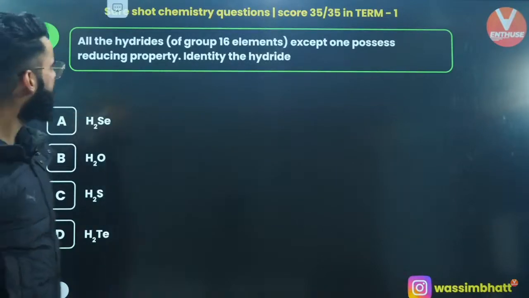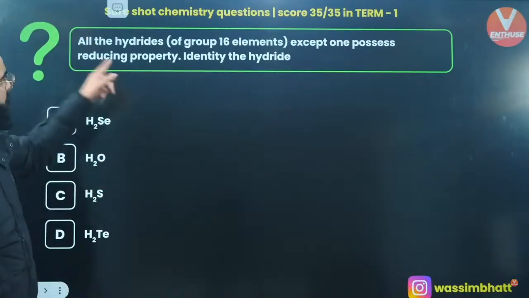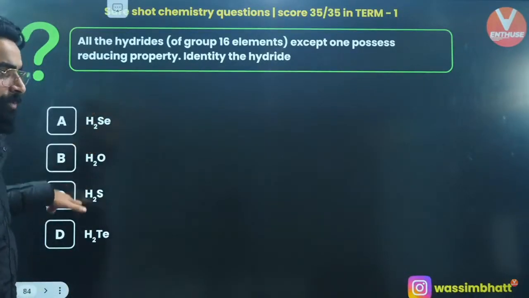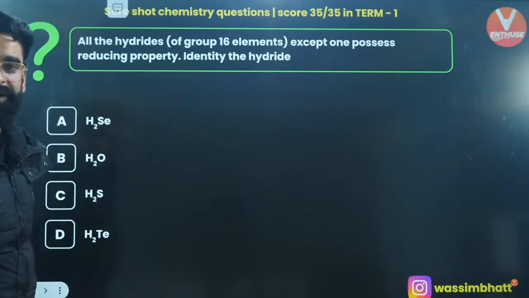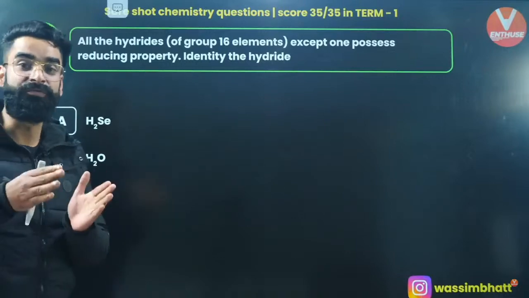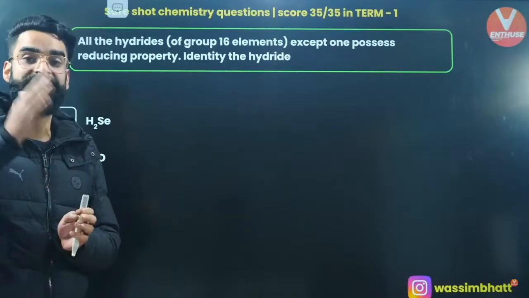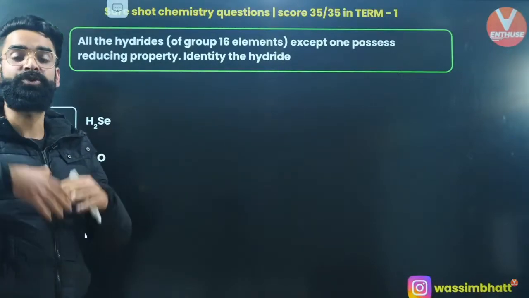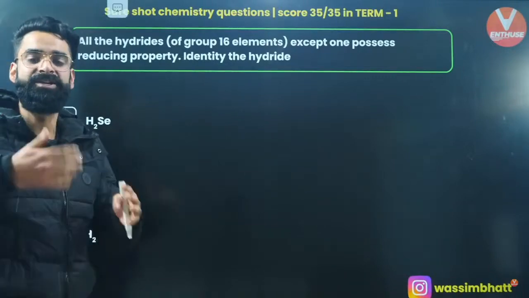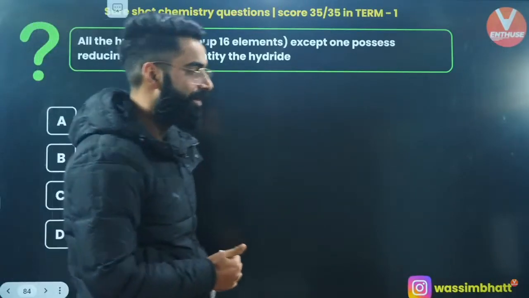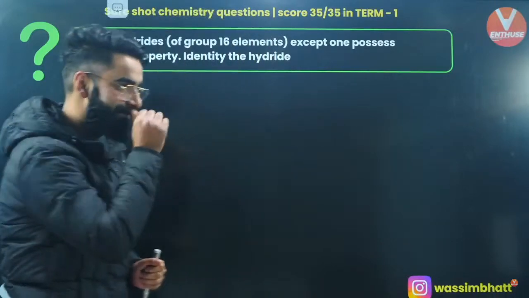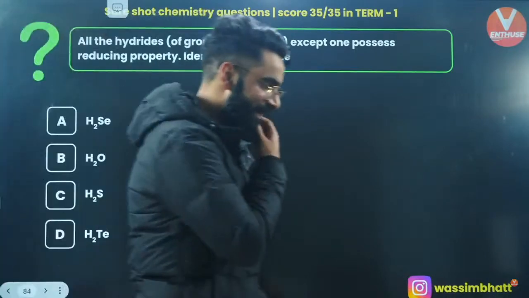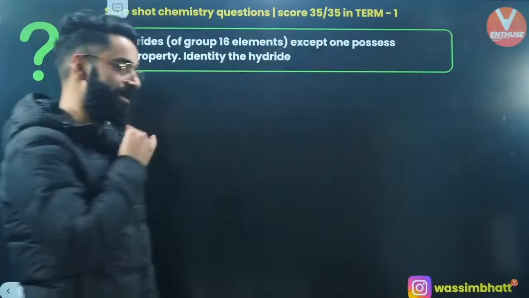Moving on to one more. All the hydrides except one possess the reducing property. Identify the hydride which does not possess the reducing property. These are the hydrides of group 16 and it's only going to be water which does not show the reducing property, because in case of water, the OH bond is stronger. The OH bond does not break easily. If the OH bond does not break easily, H2O does not give hydrogen easily. So H2O does not undergo oxidation easily. So H2O does not behave as the oxidizing agent easily. Sorry, reducing agent easily. Yeah? Perfect? Right, people? Absolutely, it's going to be water.